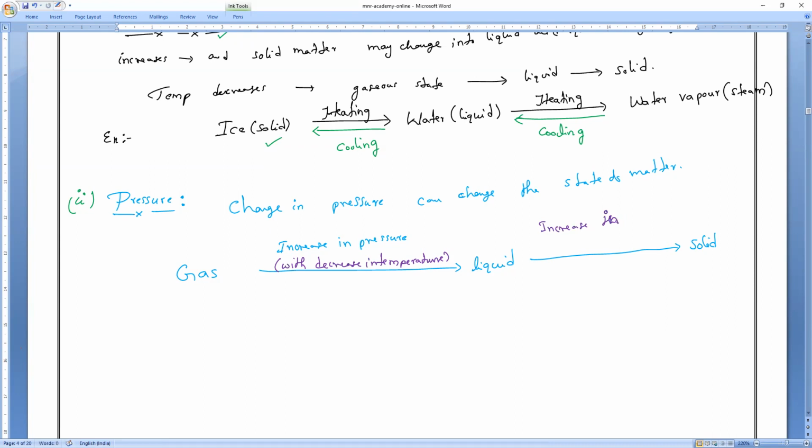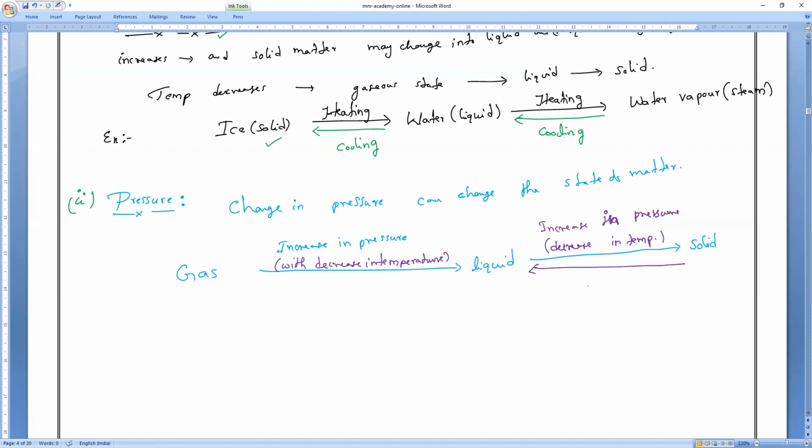Increase in pressure, but here I should decrease what? Decrease in temperature. Okay, so that is what you have to remember. Gas will convert into liquid, liquid will convert into solid. Again, if you take the reverse process, what will happen?